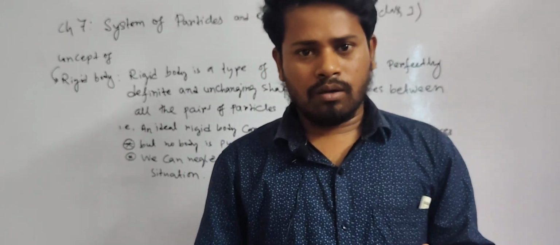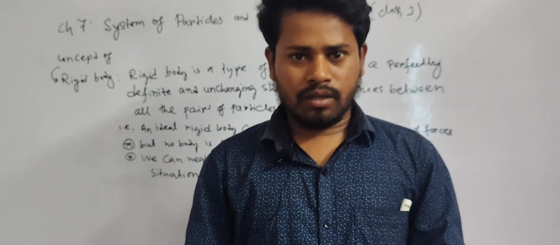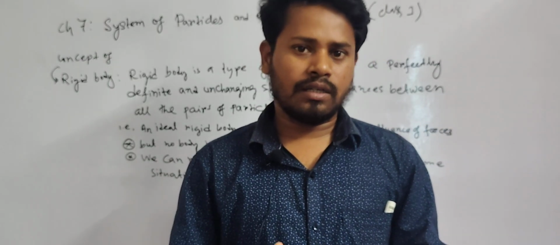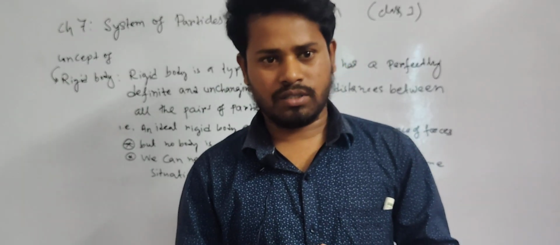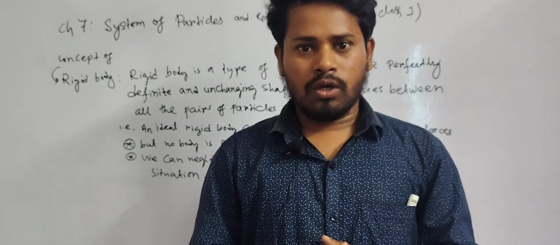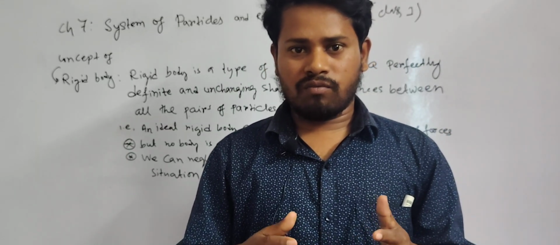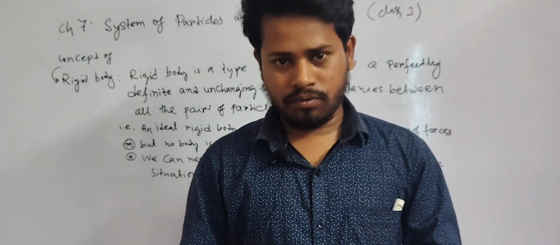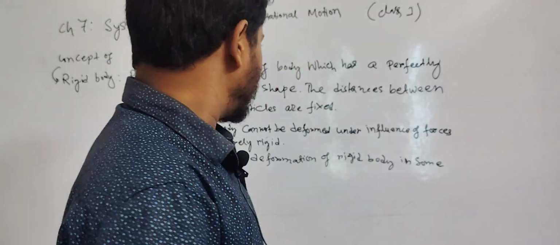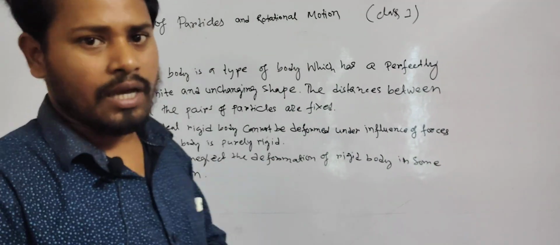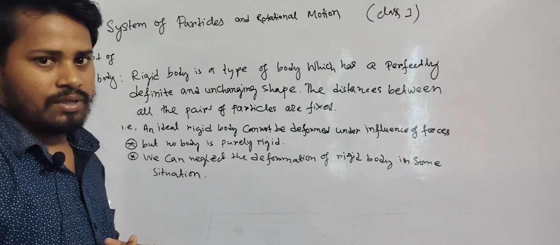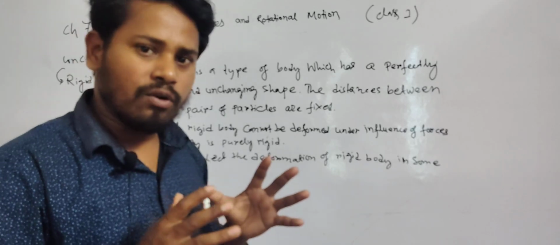As I told you, before discussing the motion of an extended body, we must consider it as a system of particles, and also as a rigid body. What is a rigid body? A rigid body is a type of body which has a perfectly definite and unchanging shape. That means the shape of a rigid body cannot be changed.